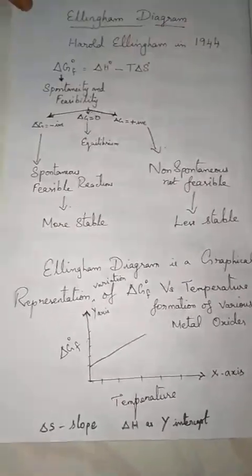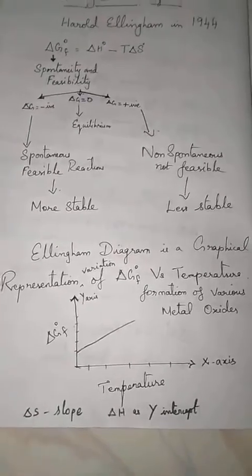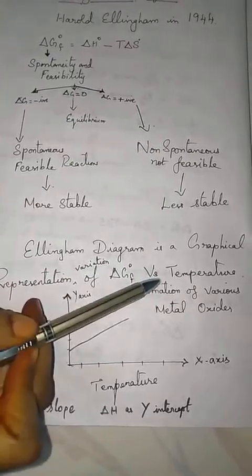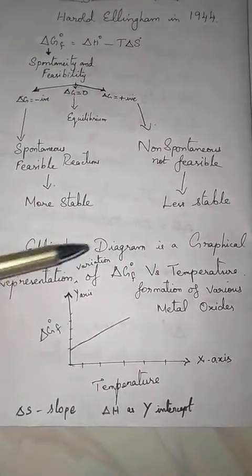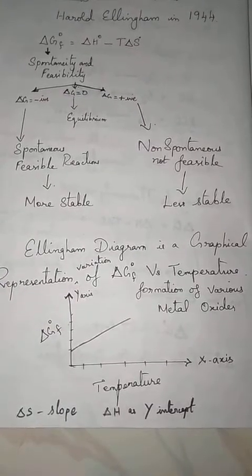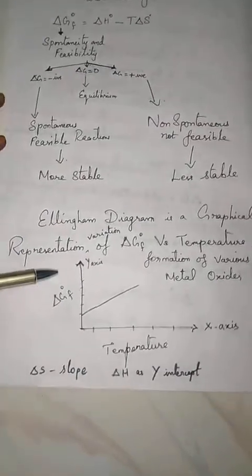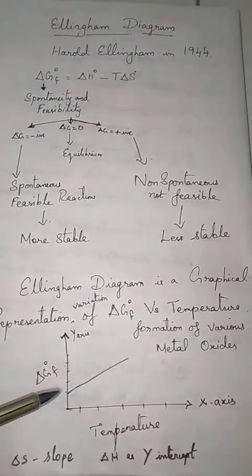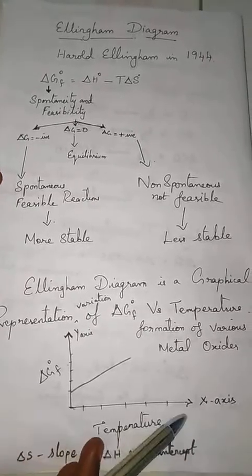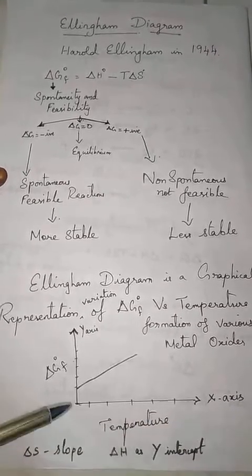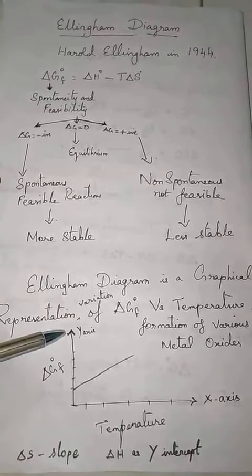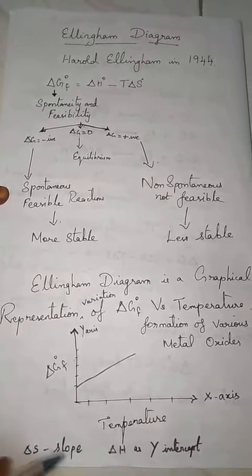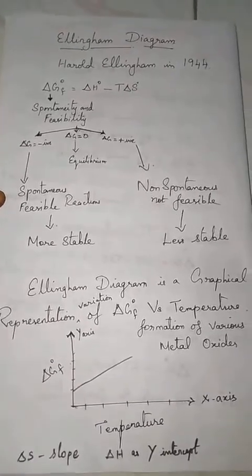The Ellingham diagram is a graphical representation that Ellingham gave, showing the variation of Gibbs free energy change versus temperature, for the formation of various metal oxides. So he drew a plot, and the plot gives a straight line. Here he took temperature as the x-axis and the Gibbs free energy change as the y-axis. A straight line occurs with delta S as the slope and delta H as the y-intercept.